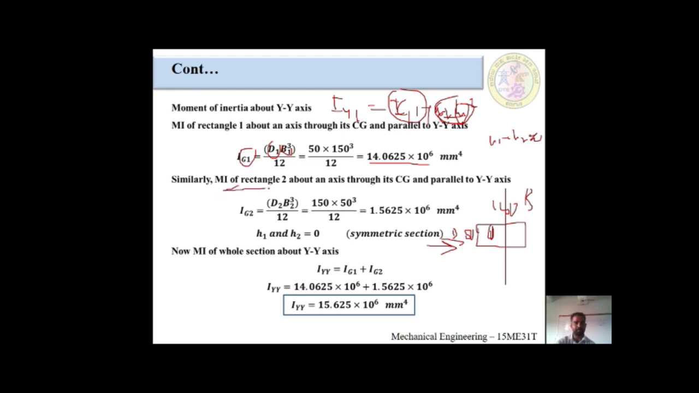Similarly we have to calculate the moment of inertia of rectangle 2 about the axis through its centroid parallel to the y-axis. h1 and h2 are equal to 0. For that reason only we are calculating this much.